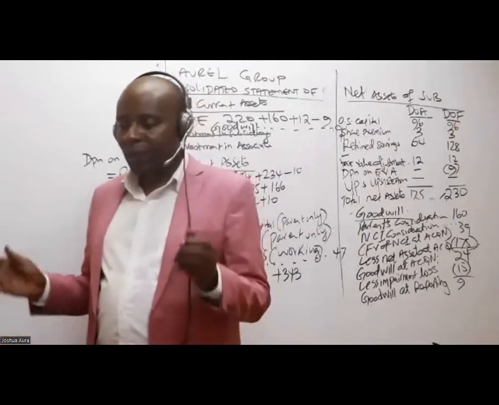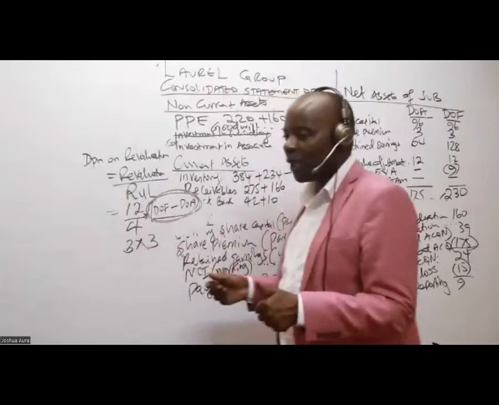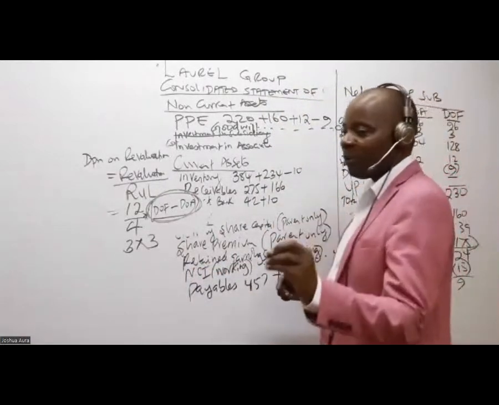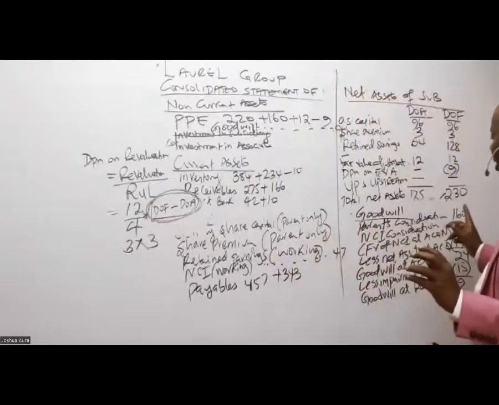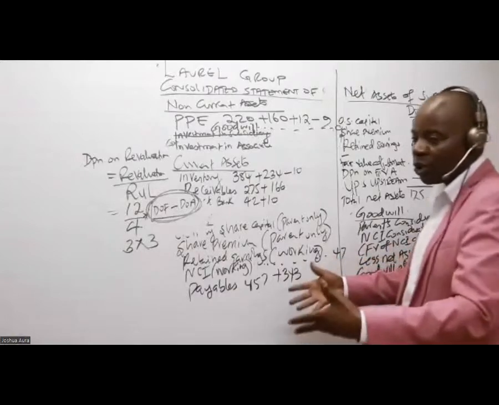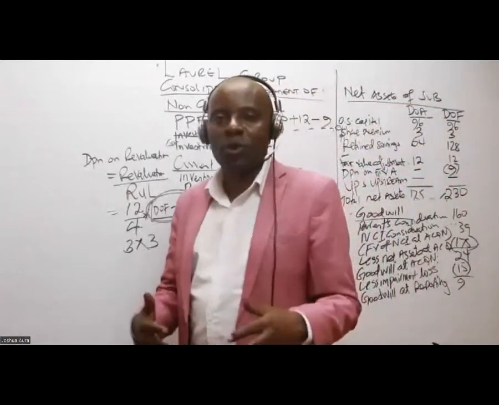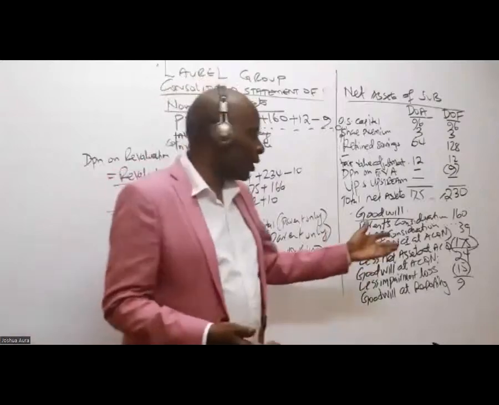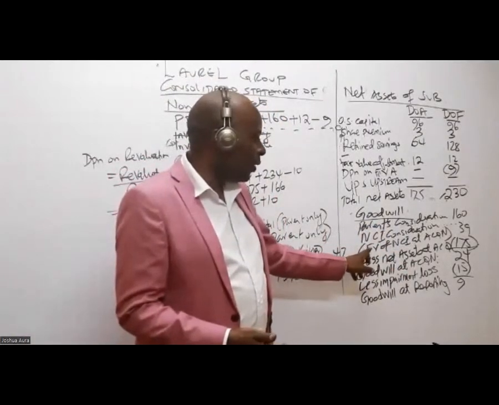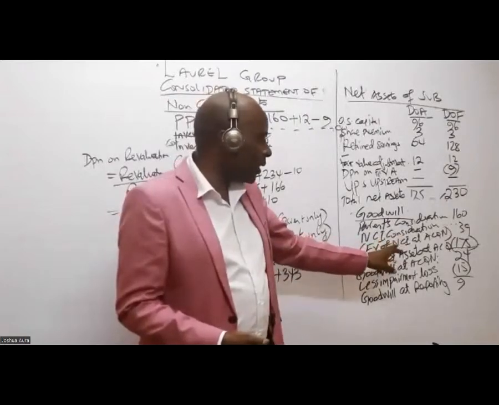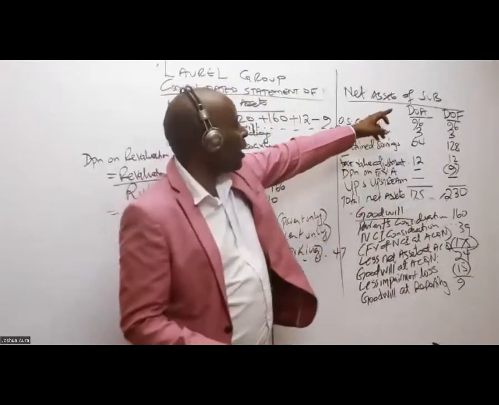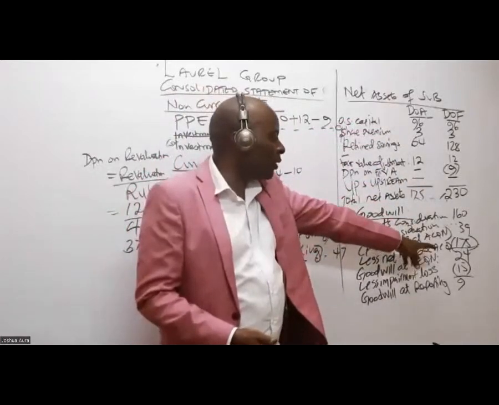All right. Somebody is telling me to repeat on this goodwill. What we have done, we've taken the parent's consideration. The parent, to get 80% of the shareholding in this subsidiary, paid 160. The NCI's value during this acquisition was 39. And then we subtract the net assets at acquisition, which was 175.